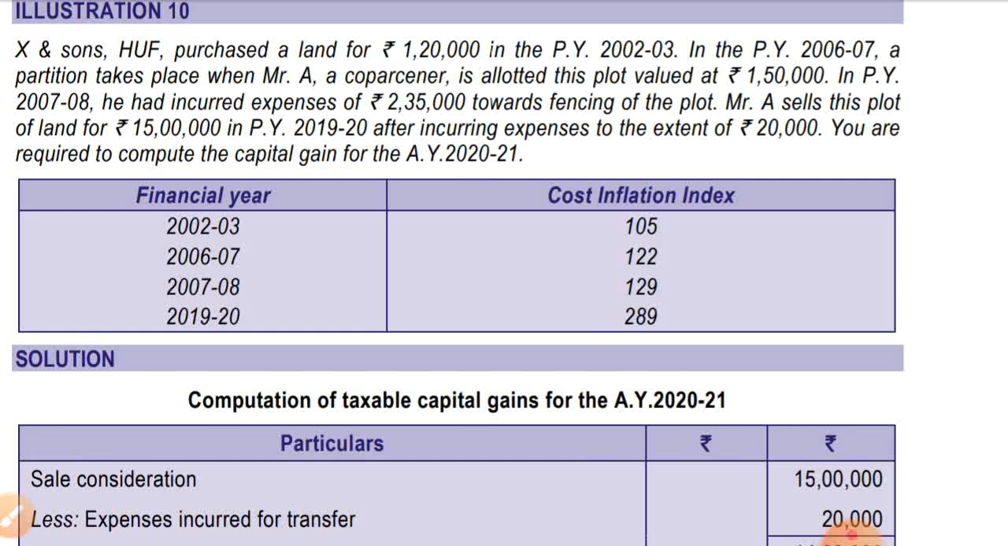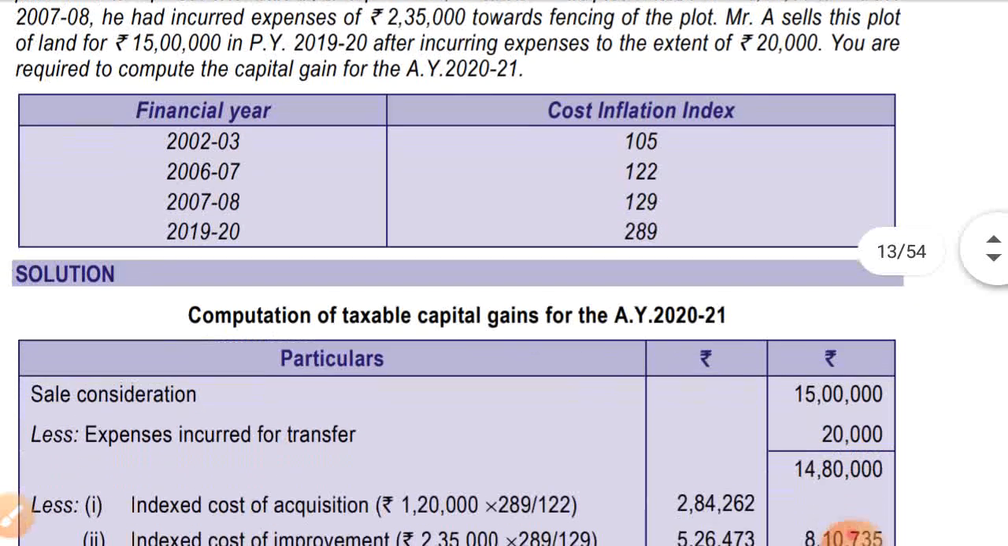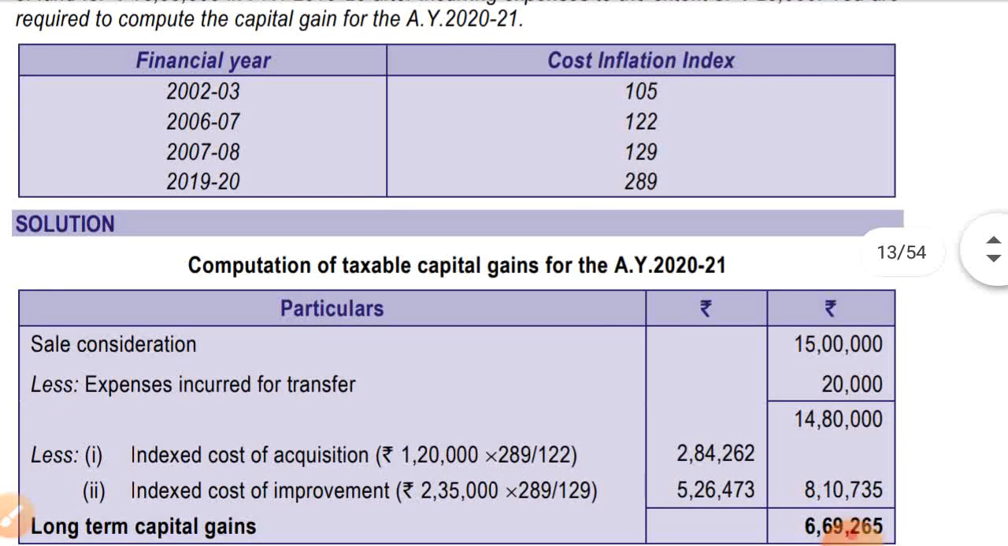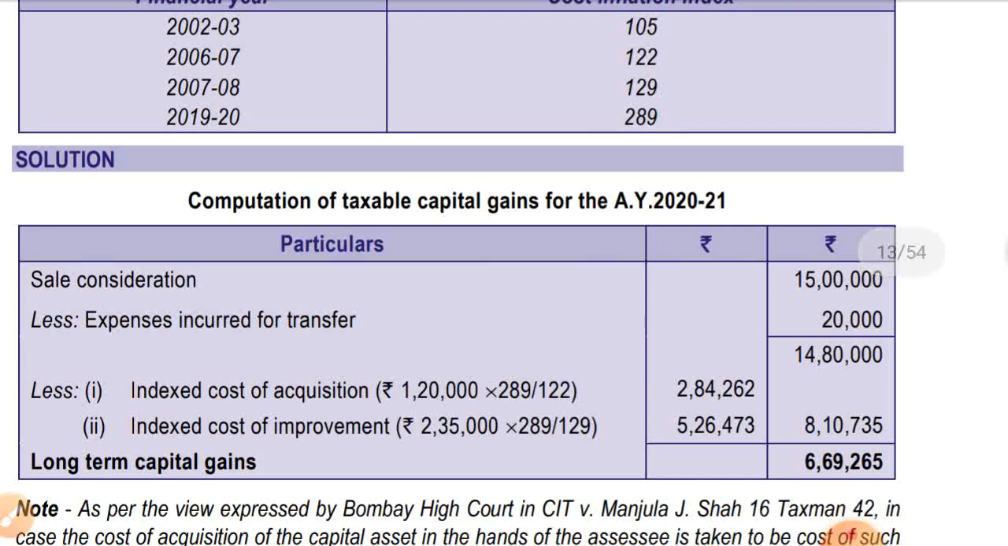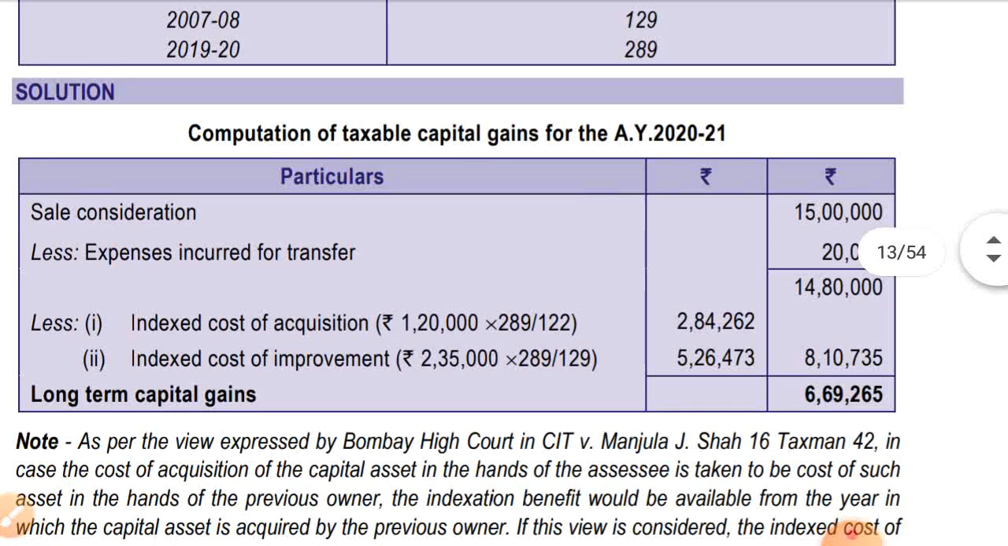So the cost inflation index of that year should be taken. As it was an exempt transfer, it should have been 289 divided by 105 instead of 122. We'll see in the note they have answered that way also. So it is coming to 2,84,262, as per their solution.